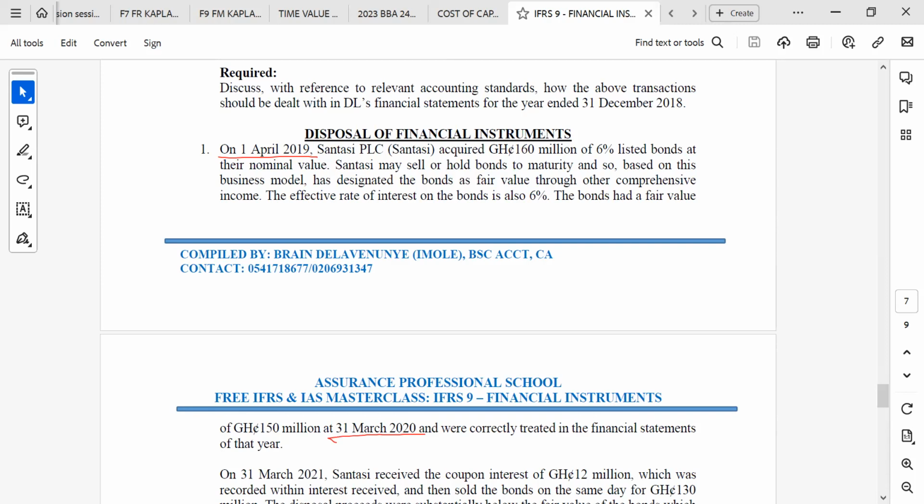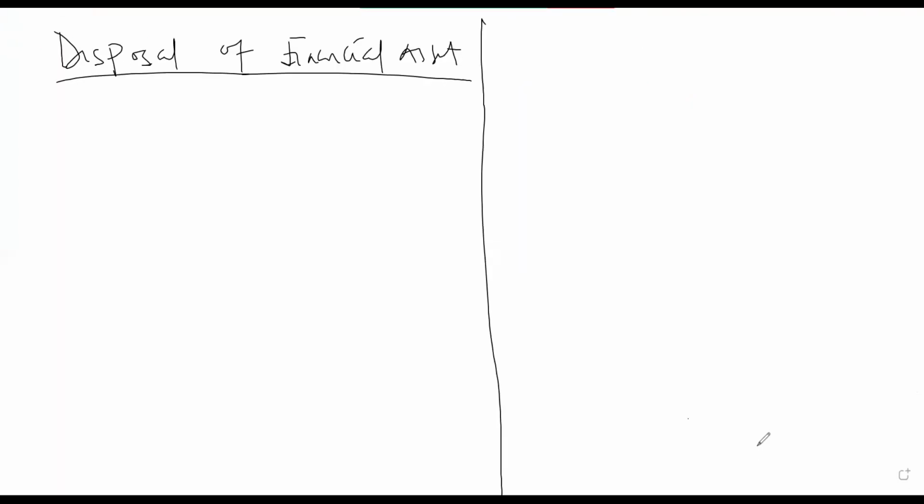I have solved a similar question like this before, but let's solve this one again too. So let's do the accounting treatment. There's no transaction cost, and the effective interest rate is the same as the nominal rate because there's no premium. There's no premium at redemption, and there's no issue cost too. So that should be the case. So let's come to question 1, which is Santase.